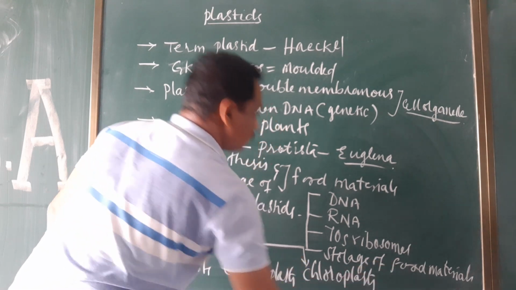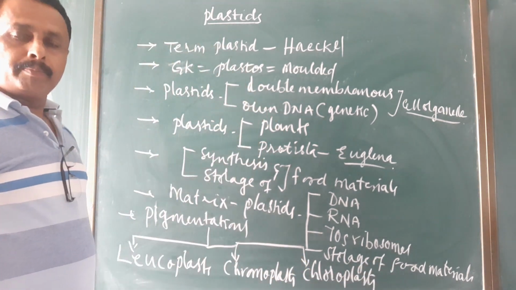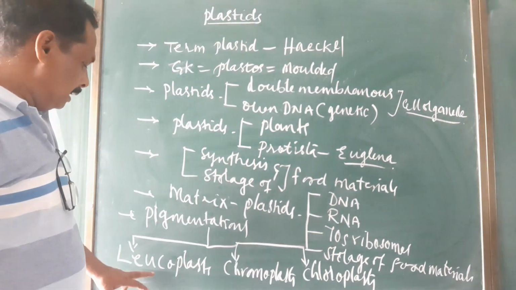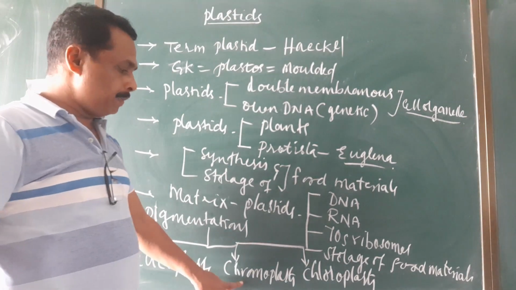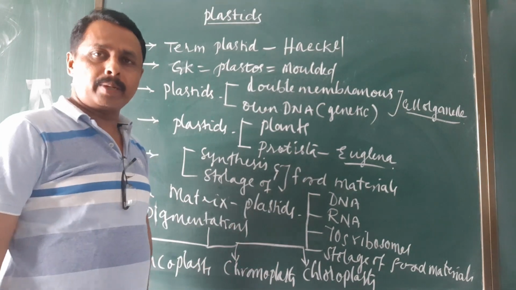These are the three types of plastids: leucoplast, chromoplast, and chloroplast.